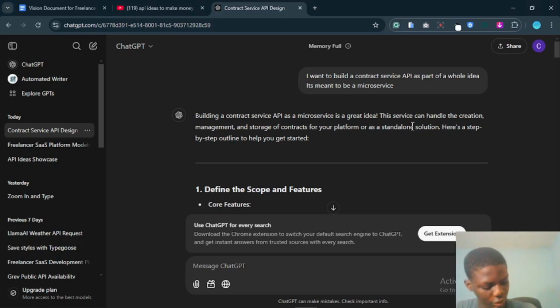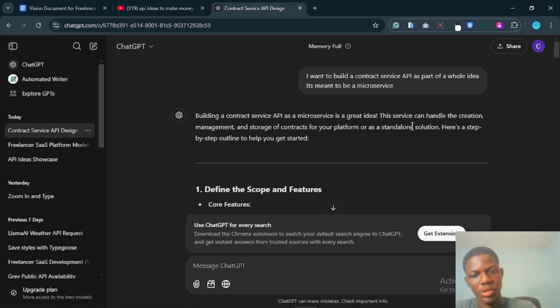Today I want to be building a contract API. Something I've been intrigued about for some time now. I want to build a contract API.